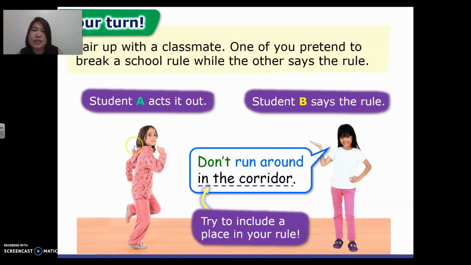For example, in this one, she's acting like she's running, so student B will say, don't run around in the corridor. We try to include a place in your rule, so it can be any part of the school. Look at the action of your classmate and say the rule. Are we ready? If you are all ready, then we can start.